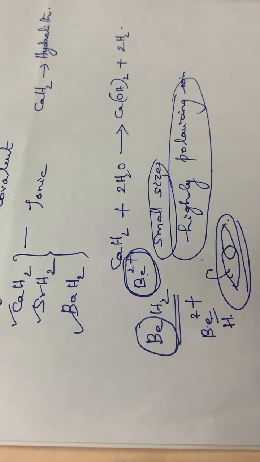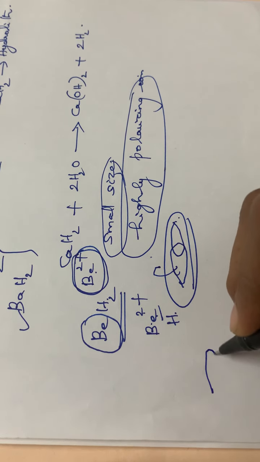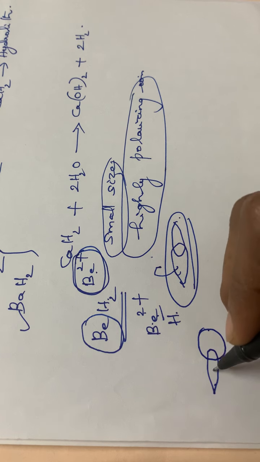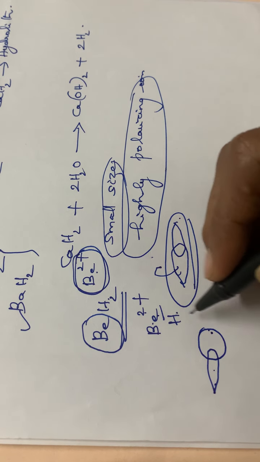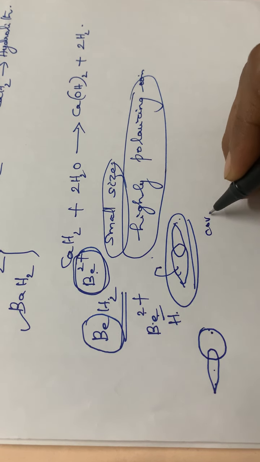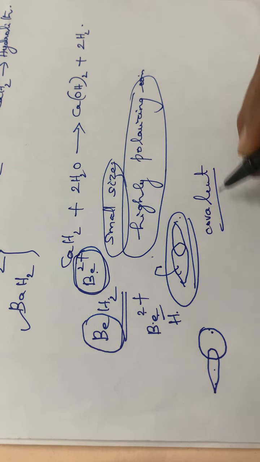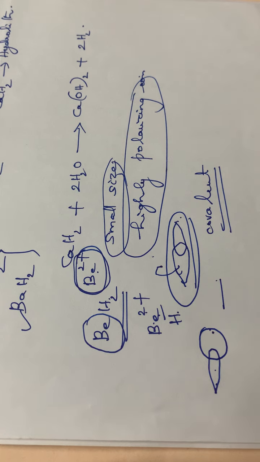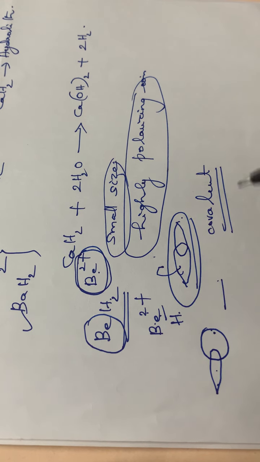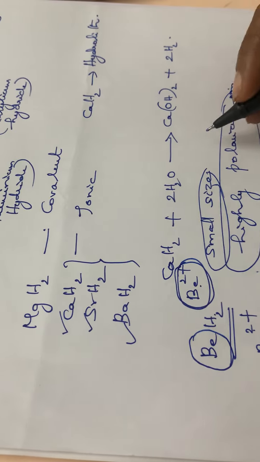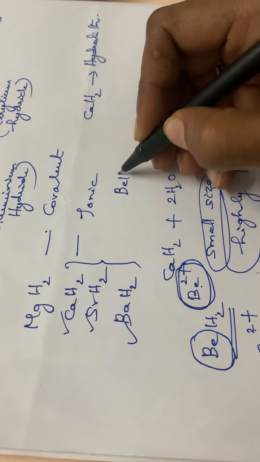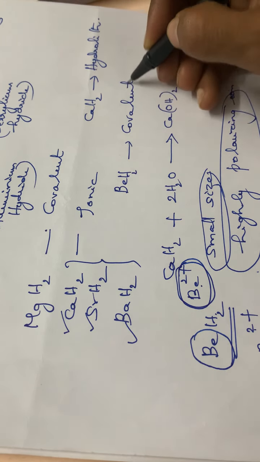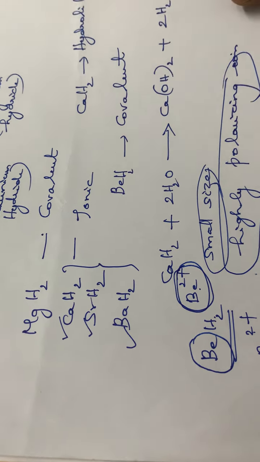Beryllium has a dumbbell shape, and hydrogen has an s character. Overlapping means sharing, therefore beryllium hydride is covalent in nature.